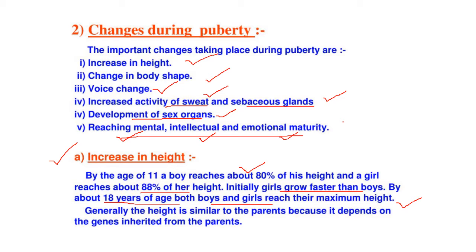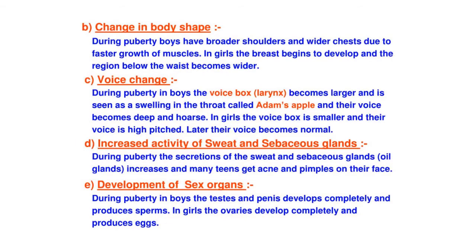Generally, the height is similar to the parents because it depends upon the genes inherited. So if the parents are short, the children can be short. If the parents have a good height, they are tall, children can be tall. But it is not mandatory. It depends upon what kind of gene is transferred into the offspring or the baby.